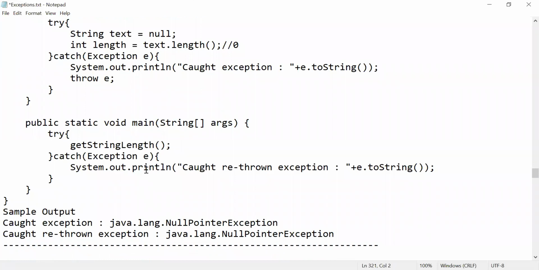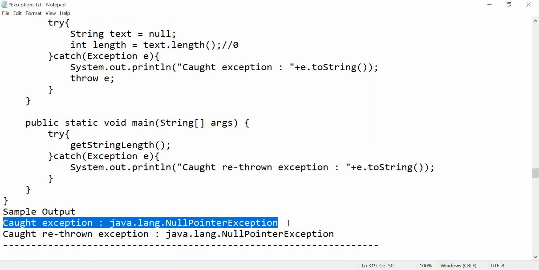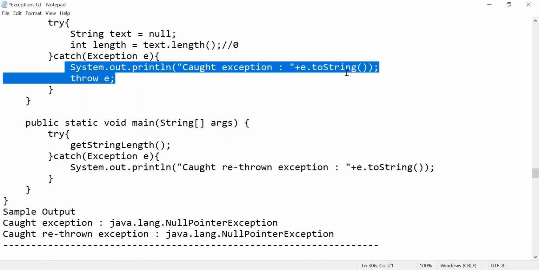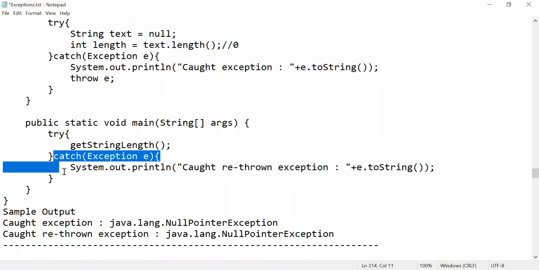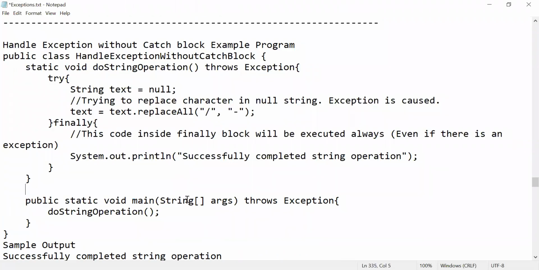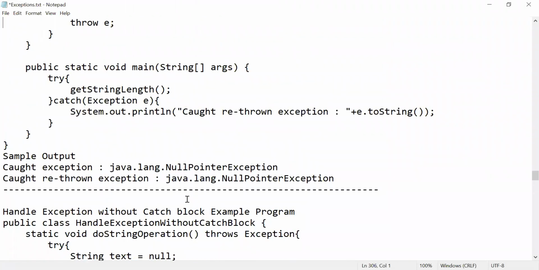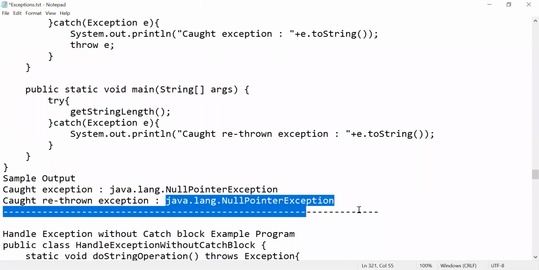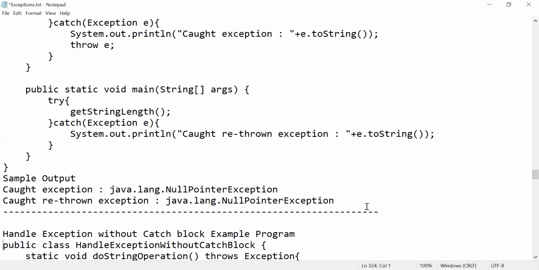Whenever I am passing my input to get the string length, right now my string is null, nothing, not 0, right? So what exception did we get? That is your null pointer exception. Again, we are rethrowing to this catch block. In this catch, what I am displaying is the caught rethrown exception, nothing but java.lang.NullPointerException.